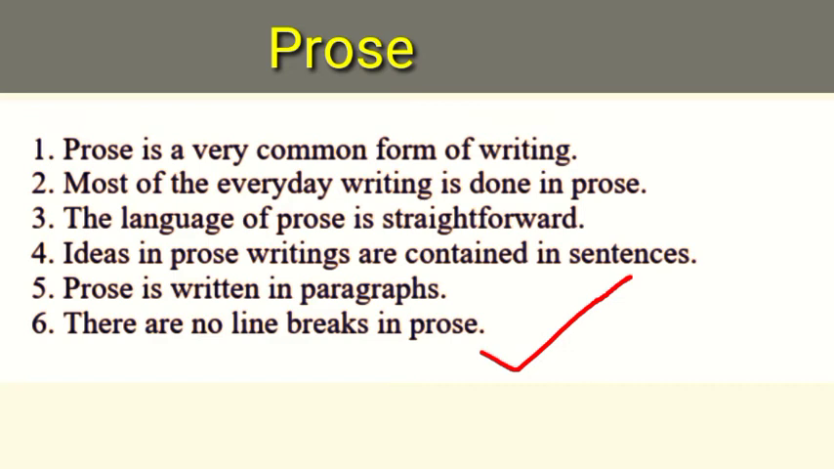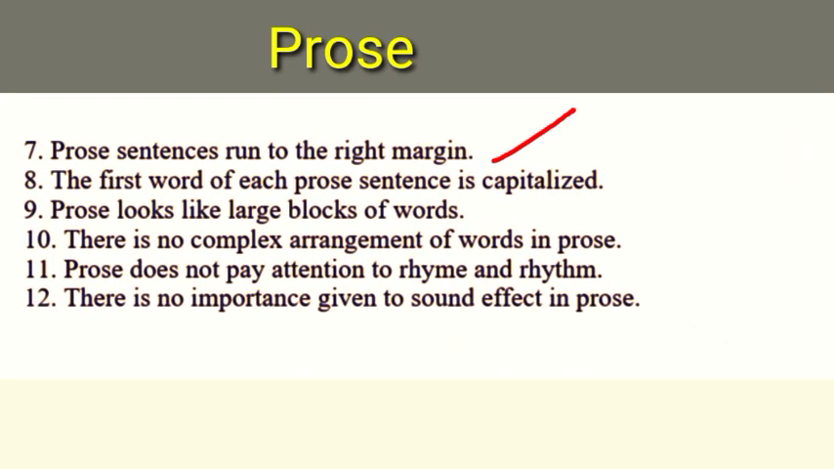Prose sentences run to the straight margin. You can see that every prose sentence goes to the end of the margin. It runs to the right margin. It begins from the left margin and reaches the right margin. The first word of each prose sentence is capitalized. This is a rule. Prose looks like large blocks of words. What does prose look like? It looks like large blocks of words.